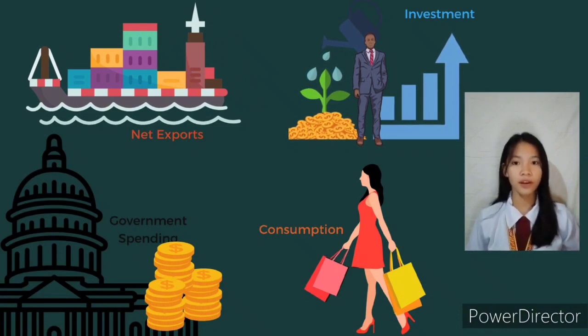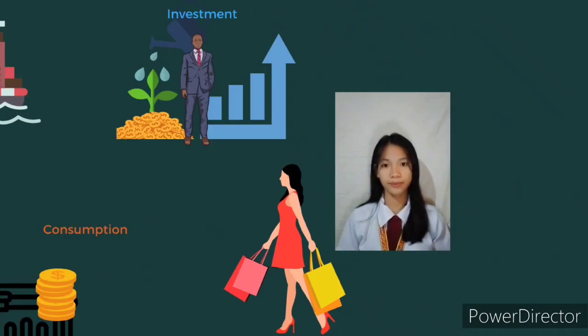On the other hand, government spending represents government expenditure and gross investment. Investment refers to private domestic investment or capital expenditures. And net exports are the country's goods and services which are exported to other countries minus the imports that are purchased by domestic consumers.